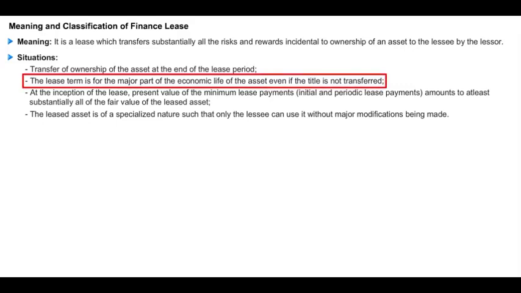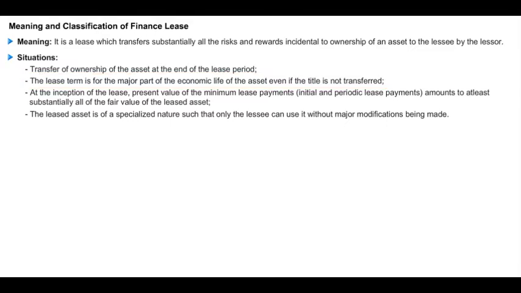rules. Secondly, the lease term is for major part of economic life of the asset even if it is not being transferred. Just take our example wherein the useful life of the asset was 10 years and the lease period was 9 years. This indicates that majority part of the economic useful life of the asset is being covered by the lease period. Hence, it would be considered as a finance lease.